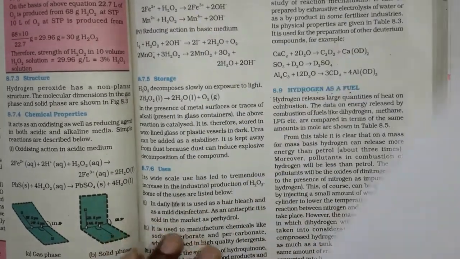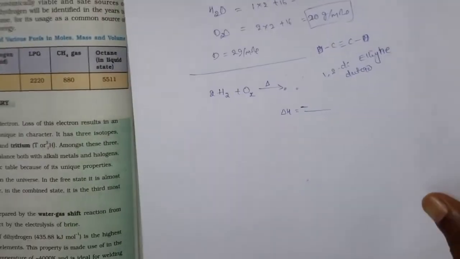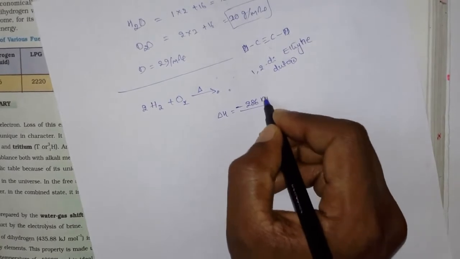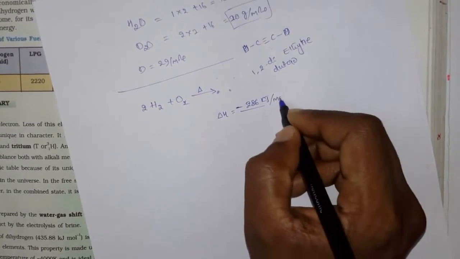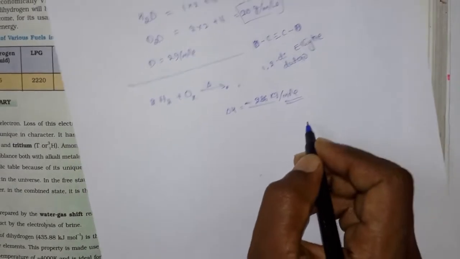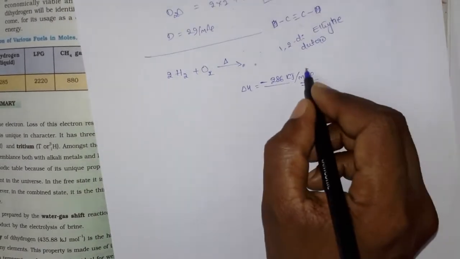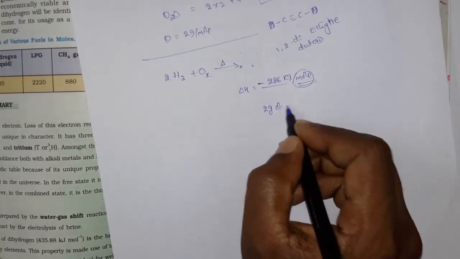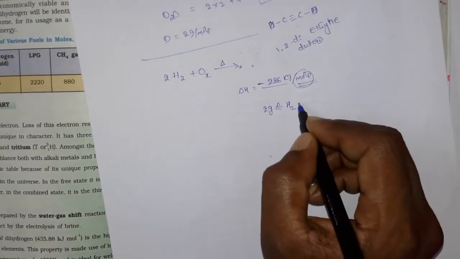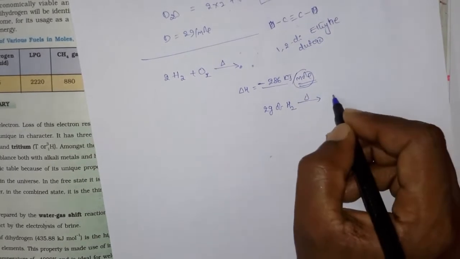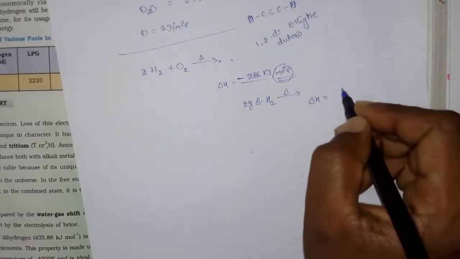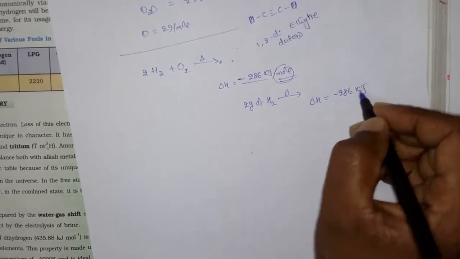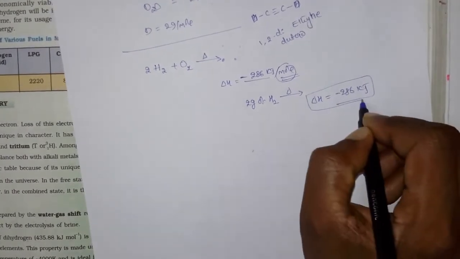For 1 mole it releases around minus 286 kilojoules per mole. What is the mass of 1 mole of hydrogen? It is around 2 grams. When you burn 2 grams of hydrogen, 286 kilojoules of energy is released.